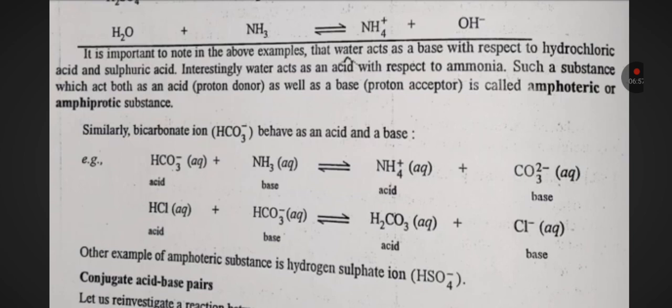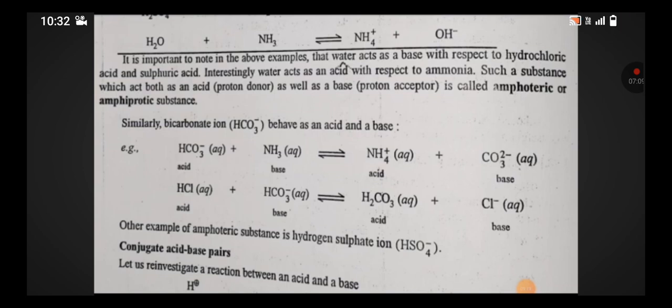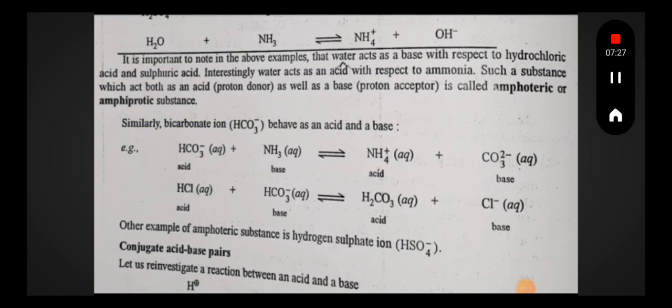Such a substance which acts as both acid as well as base is called amphoteric or amphiprotic substance. Similarly, bicarbonate ion HCO3 negative behaves as an acid as well as a base. HCO3 negative plus NH3 will give NH4 positive, CO3 2 negative. HCl plus HCO3 negative will give H2CO3 plus Cl negative. Other example of amphoteric substance is hydrogen sulfate ion.